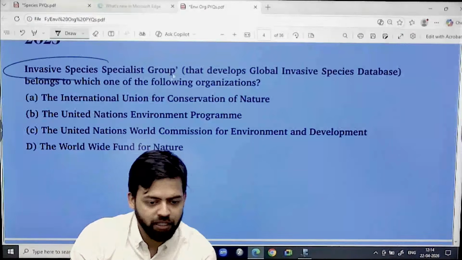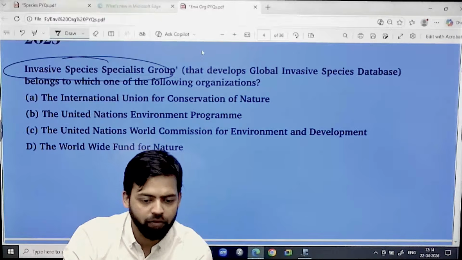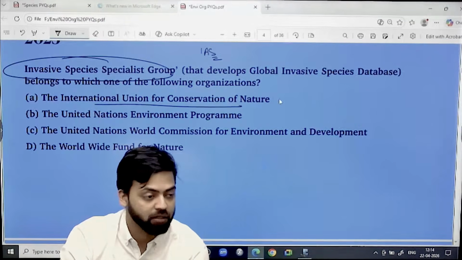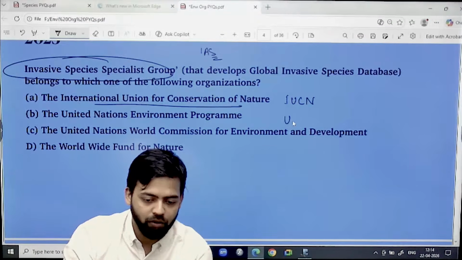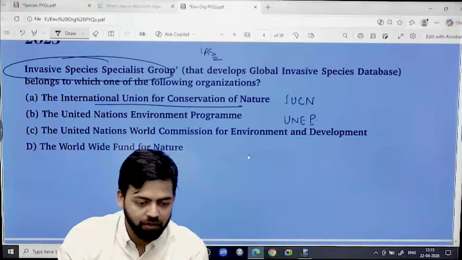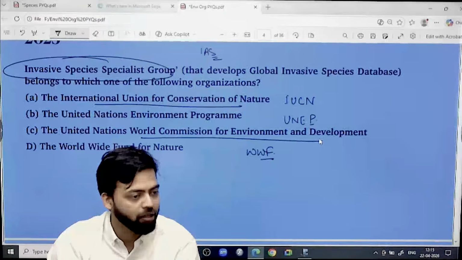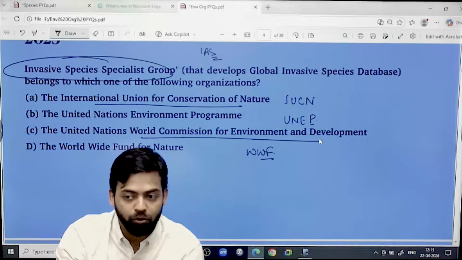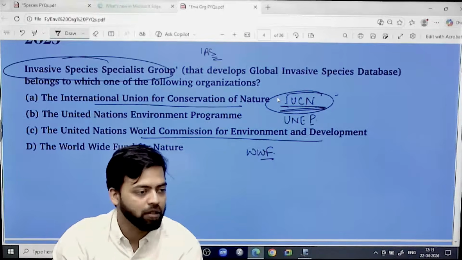Invasive Species Specialist Group, doable because anyhow we have to cover IAS. But here, look at these species. Now it becomes confusing whether it is part of IUCN, whether it is part of UNEP, whether it is part of WWF, whether it is part of the World Commission on Environment and Development, all seems probable. So you have to know more about this, that it was part of IUCN, right?